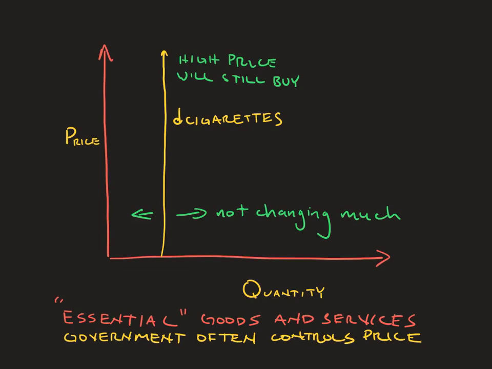Obviously, alcohol and cigarettes wouldn't be considered essential, but for some people who are addicted, it becomes like that for them. It's interesting to think about this because in a free market economy, generally speaking, if people are desperate and need certain things, it's easy to take advantage of this situation and keep raising prices because people still need to buy them.